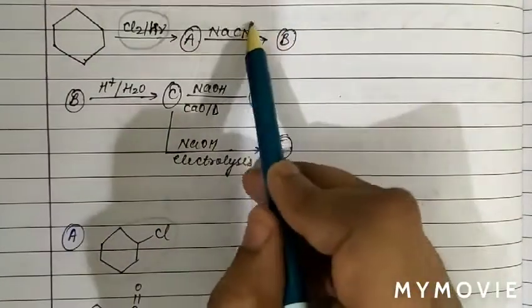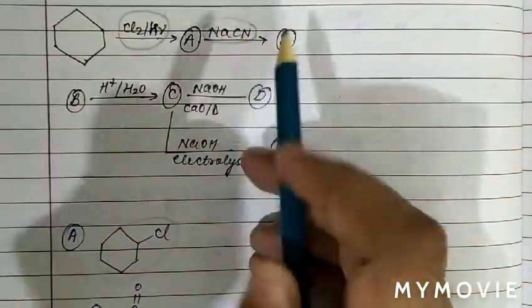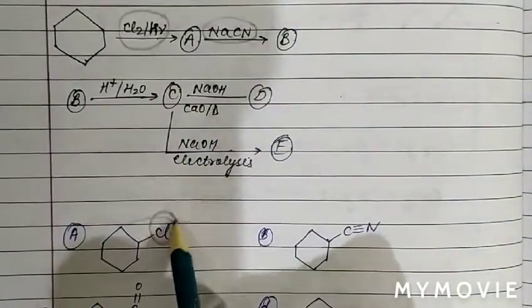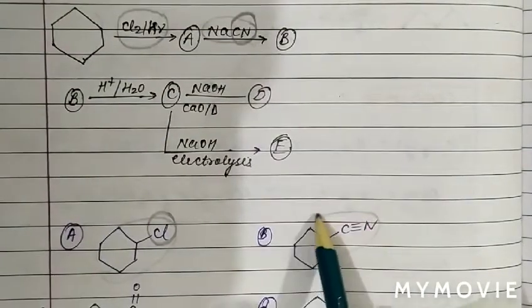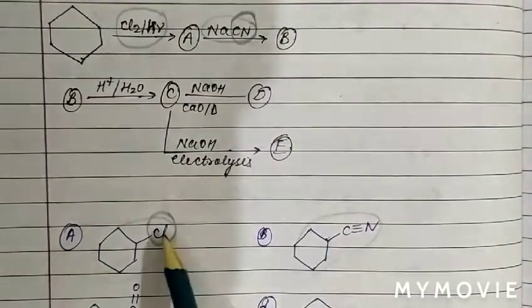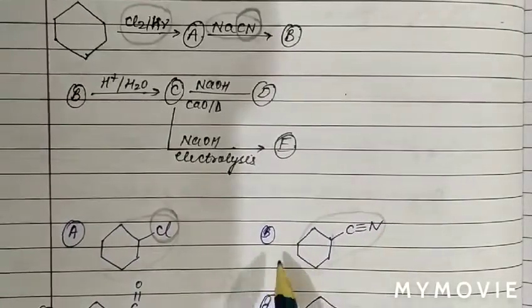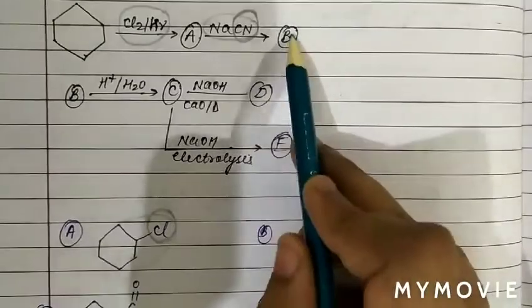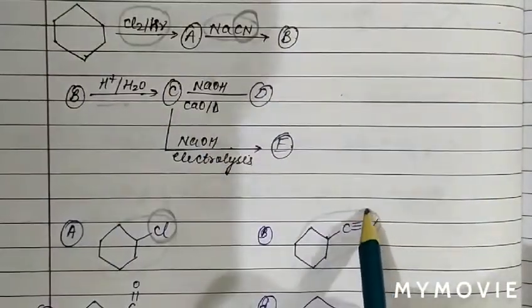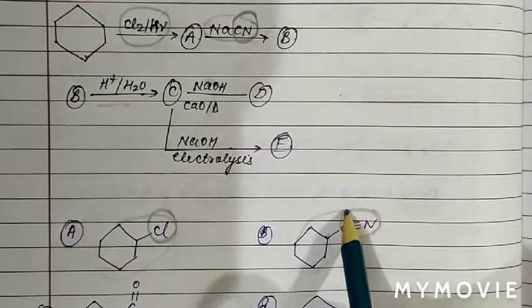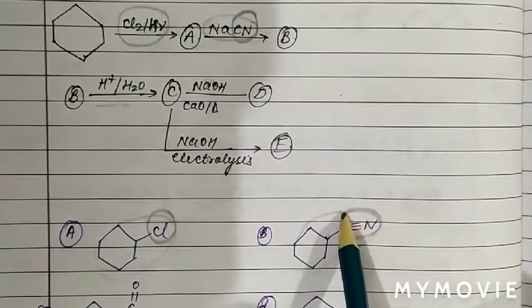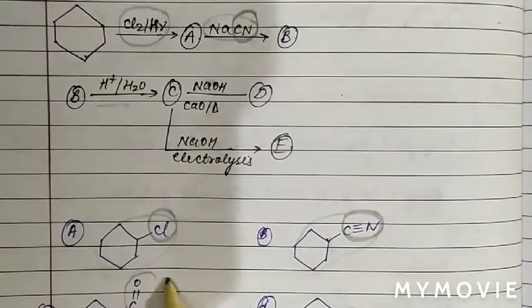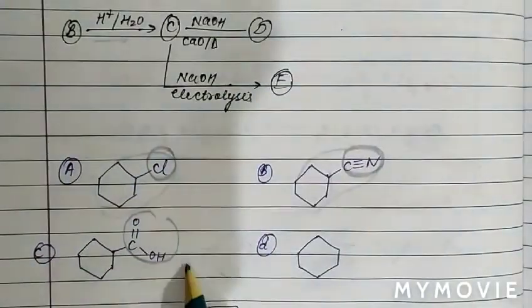Now when we react NaCN, basically this is a nucleophilic substitution reaction. This Cl will be removed and replaced by CN. So the next product is cyclohexane with CN, where Cl is replaced by CN. Now see, we do the hydrolysis of this compound. So B on hydrolysis, as we know, when there is hydrolysis of cyanide group, the cyanide group on complete hydrolysis gives carboxylic group. So the next product C formed is cyclohexane with COOH group.